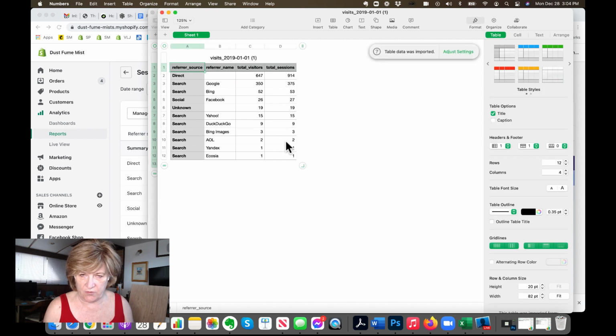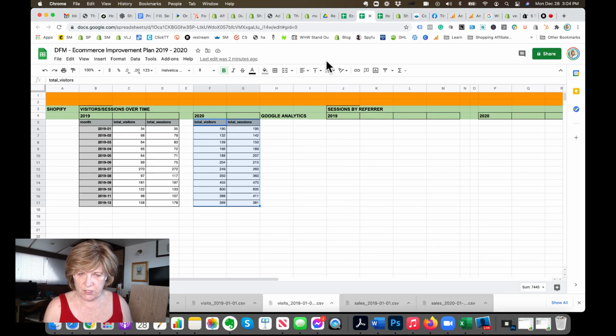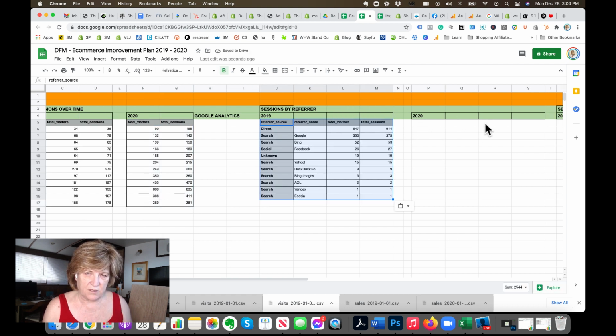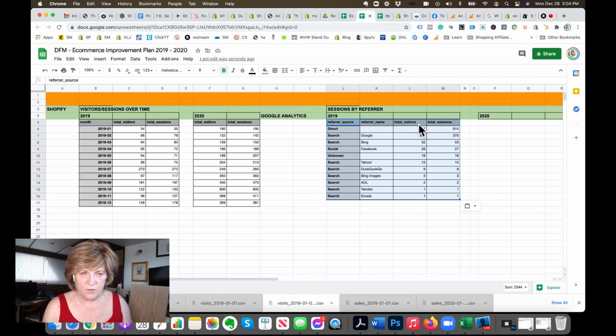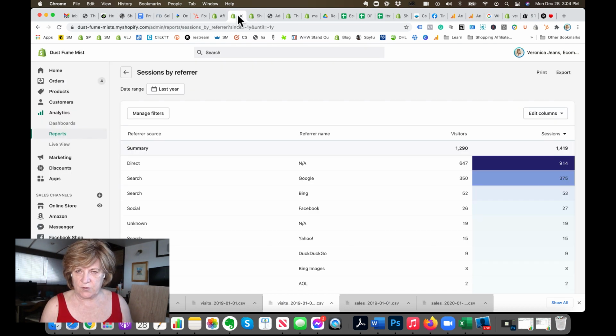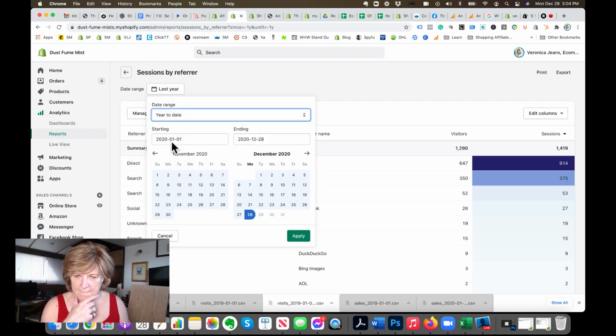Direct searches are people that actually put your website name into the search. Okay, so remember, we're going to paste the whole thing for 2019 into the spreadsheet here, 2019. Remember, we don't need the whole thing. Actually, no, I didn't take it out here. We don't need the whole thing for this one. So let me show you. Last year up to date.